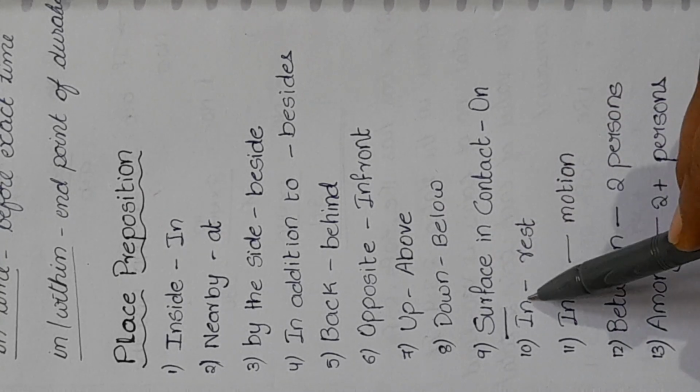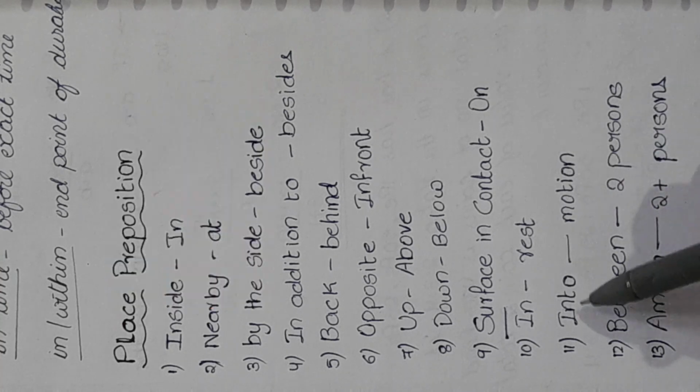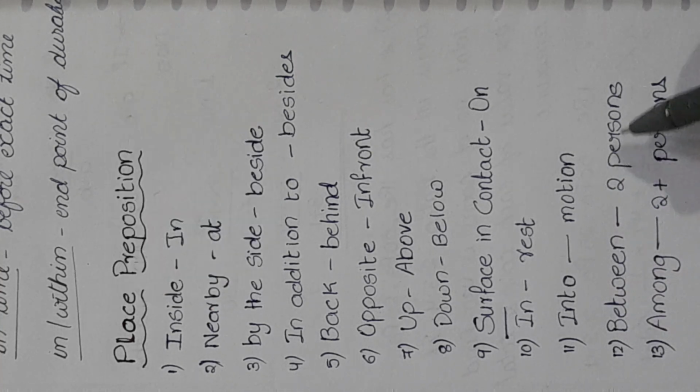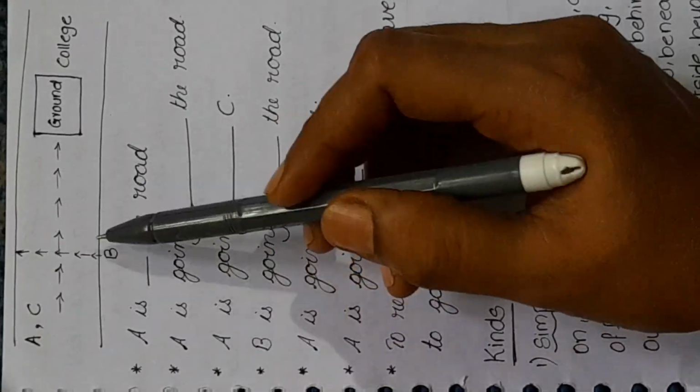A thing is at rest means in. A thing is in motion means into. To represent between two persons, the preposition between is used. For more than two persons, among is used. By using this figure, let us see some prepositions.